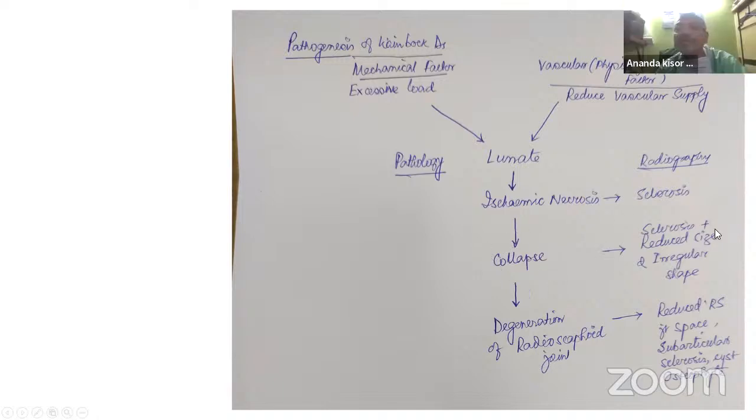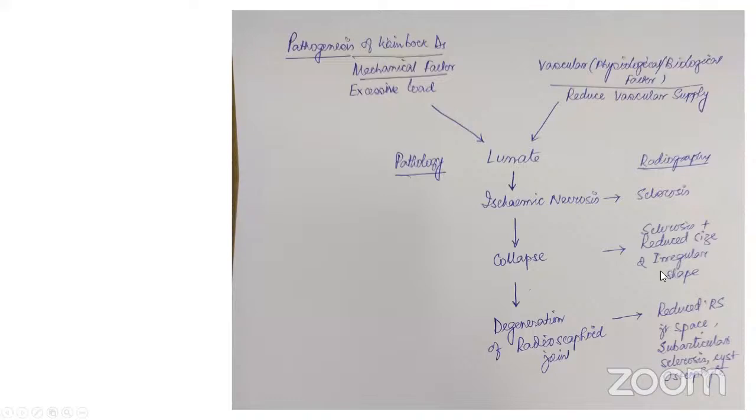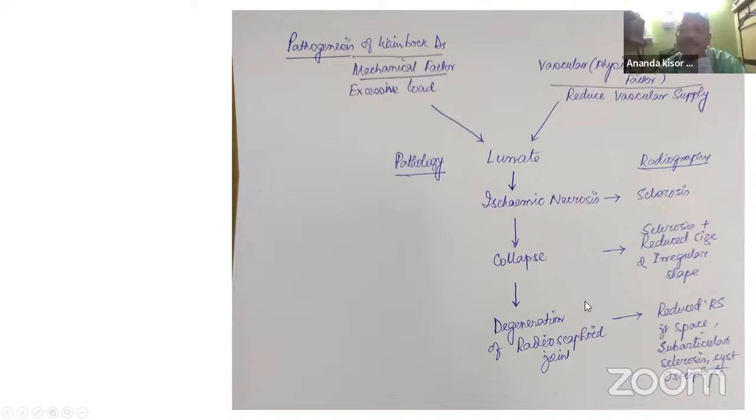It will be reflected by reduced size and irregular shape. Next, if it is advanced, that will lead to degeneration of the radioscaphoid joint, which is reflected by reduced radioscaphoid joint space, subarticular sclerosis, cyst formation, and osteophytes, which is the full-blown picture of degenerative arthritis.